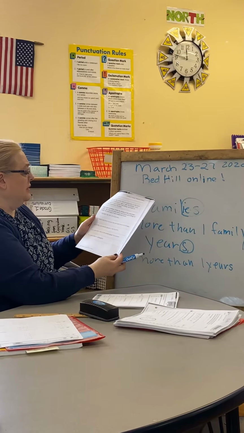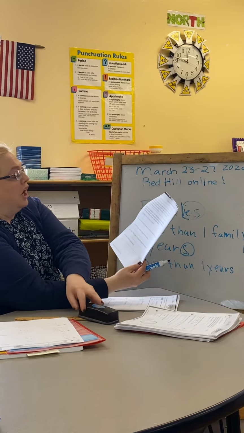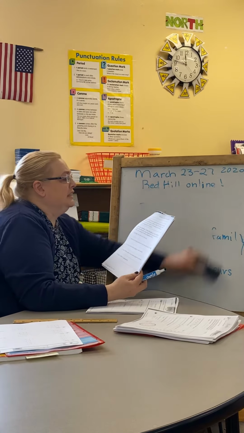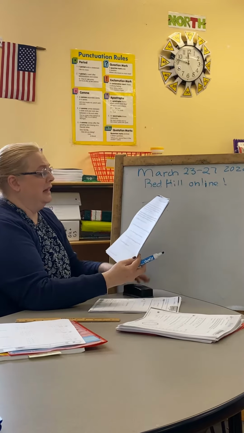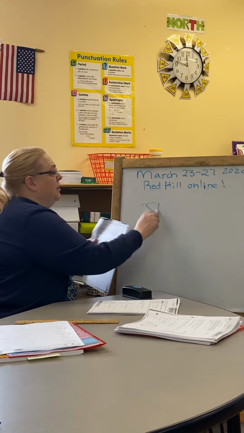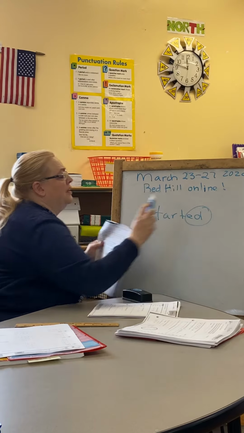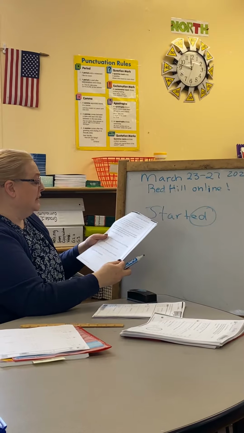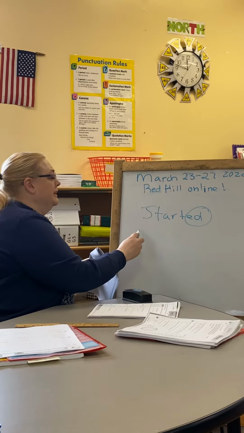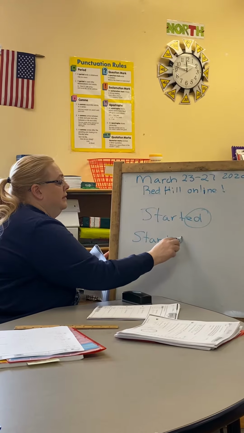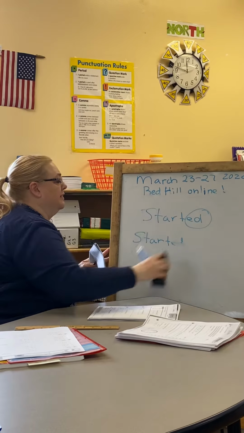When we get to number 3, they have the word started. The root word is start. They added ED to make it something that happened in the past. So when we see the word started, we're going to circle the ED. That's what was added to the word start. And it means it started, or let's look at it this way.